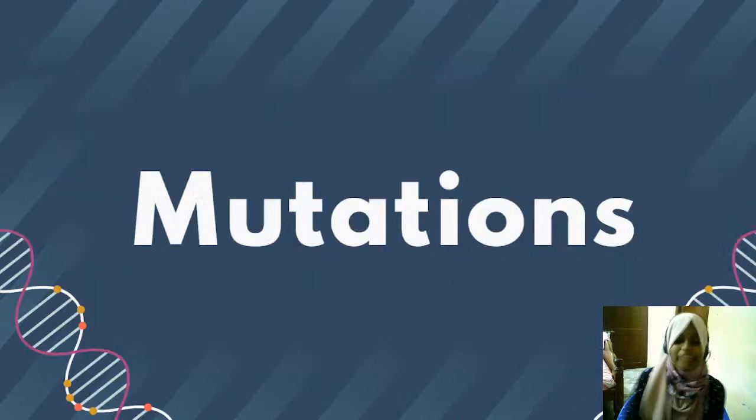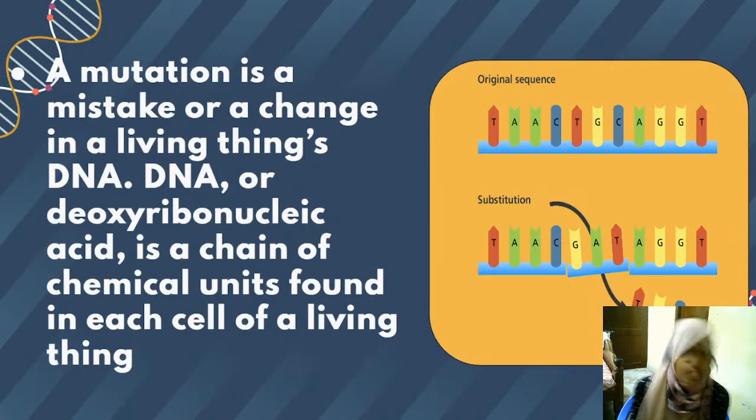Now we will talk about mutations. Mutations are basically defects or mistakes or a change in the DNA. This DNA, the deoxyribonucleic acid, is made of chemicals, as I already told you. They are chemical units arranged in an order, sequence or a chain.